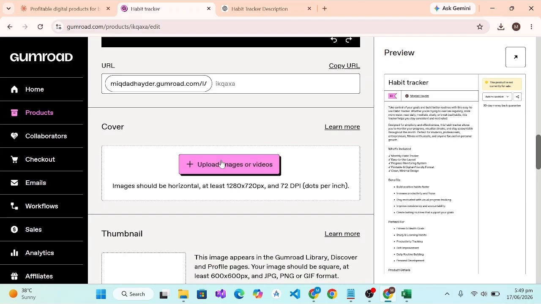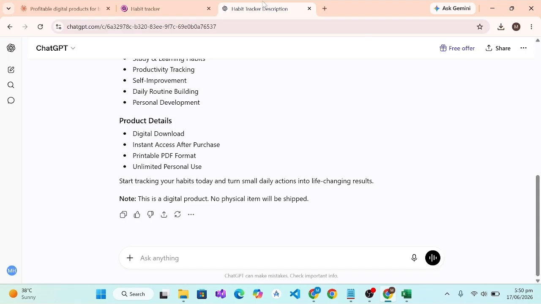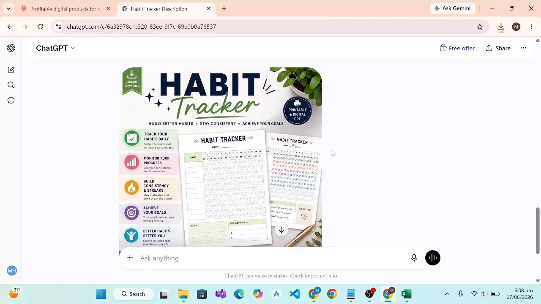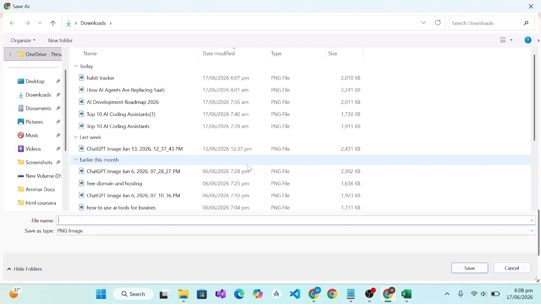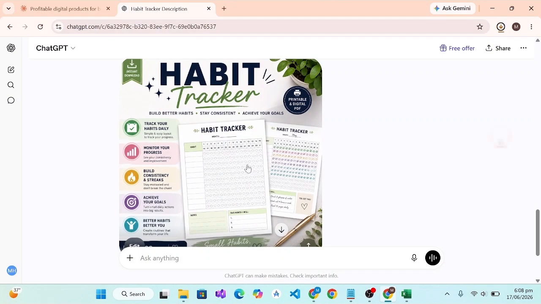And now the important thing is the cover image that we will upload here. This is the first sign that the viewers will like your product, so be careful in making this image. We just need to go to ChatGPT and ask it to give us a cover image for this product. That's cool, and ChatGPT has given us an amazing image of our product habit tracker. So I will just download it and save it as habit tracker.